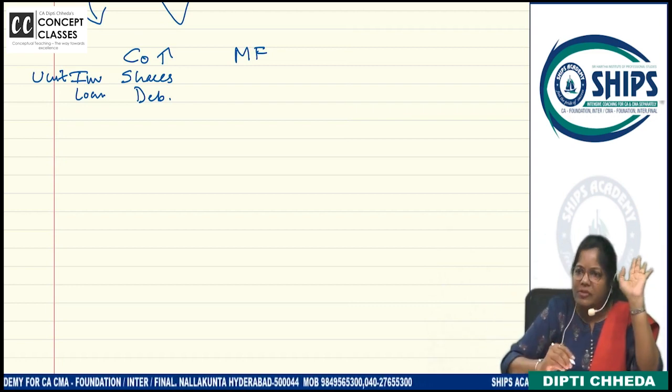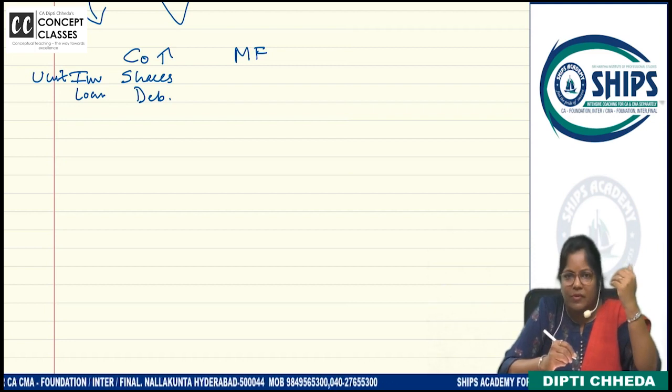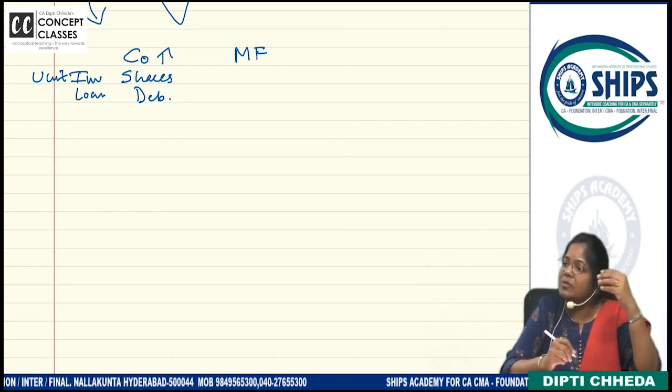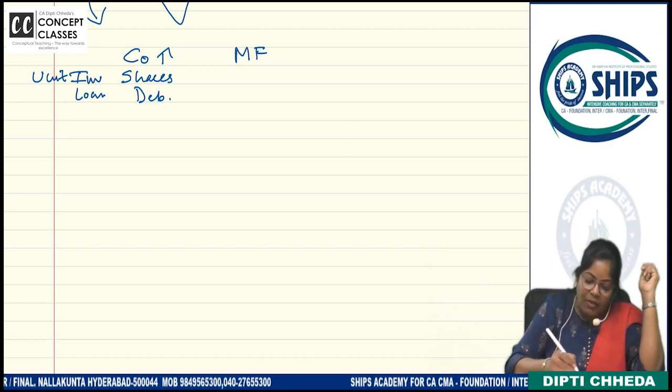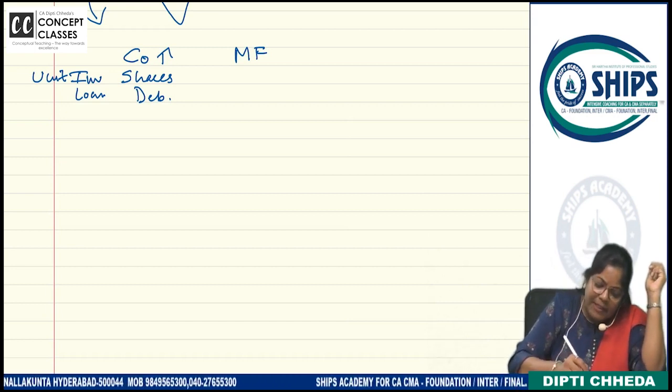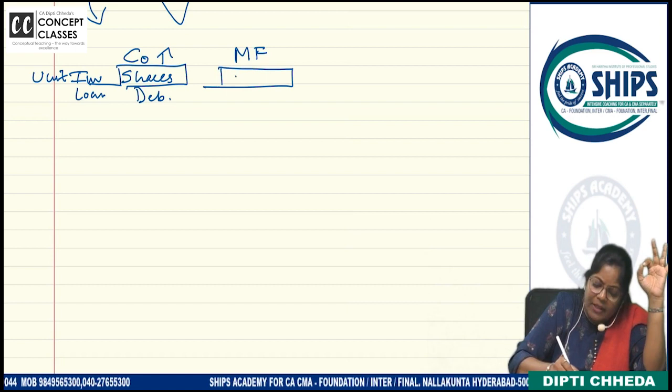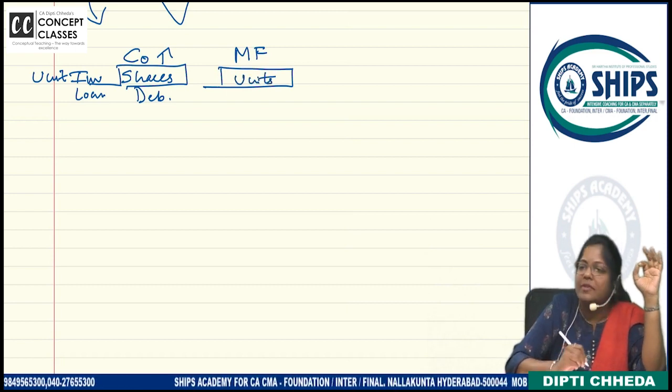Now come to mutual fund. What is mutual fund? I am not explaining you the definition and all. I want to explain you the concept. When you invest in company, you invest in the form of shares. When you invest in mutual fund, you invest in the form of units.